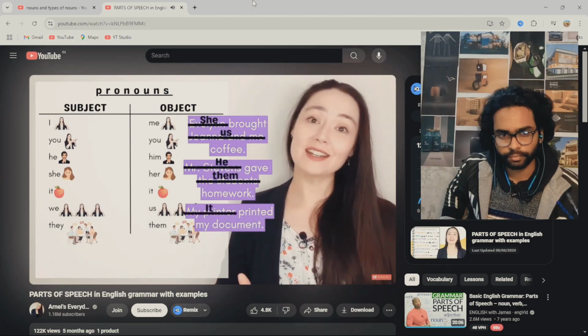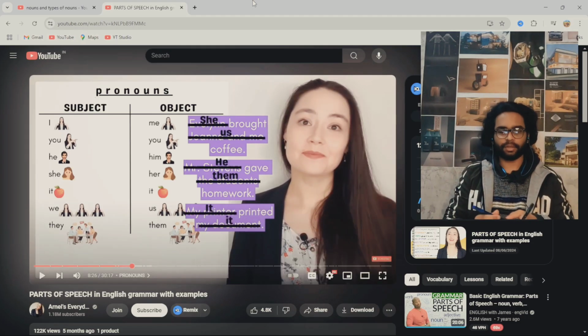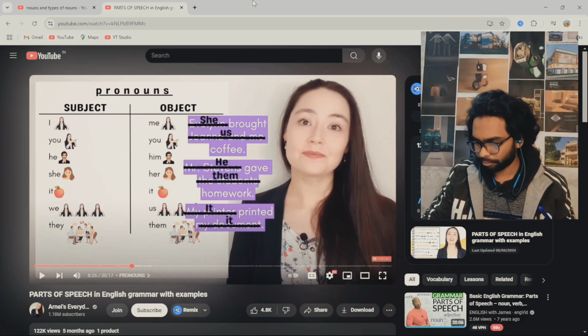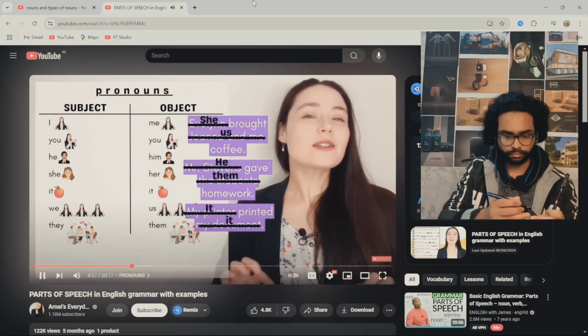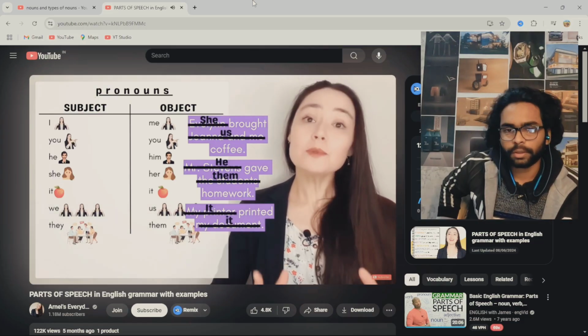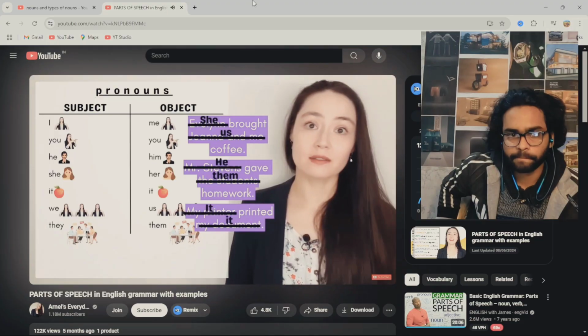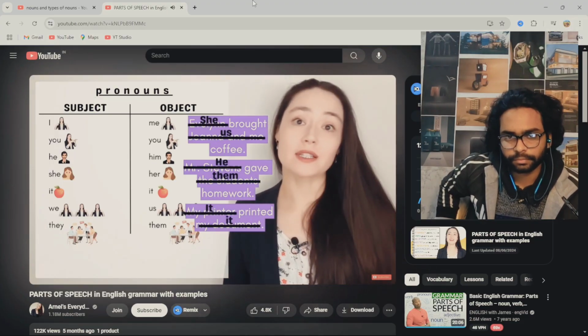It printed. It printed it. Okay. My printer printed my document. My printer printed document. It would be: it printed it. Here's a simple guideline. Subject pronouns go at the beginning of a sentence. Object pronouns go at the end of a sentence.